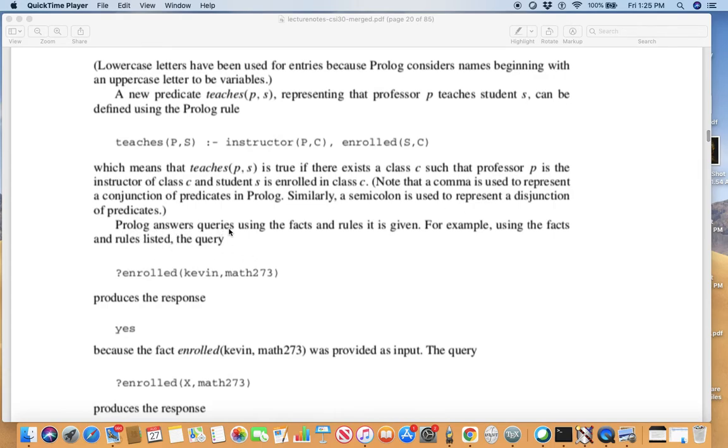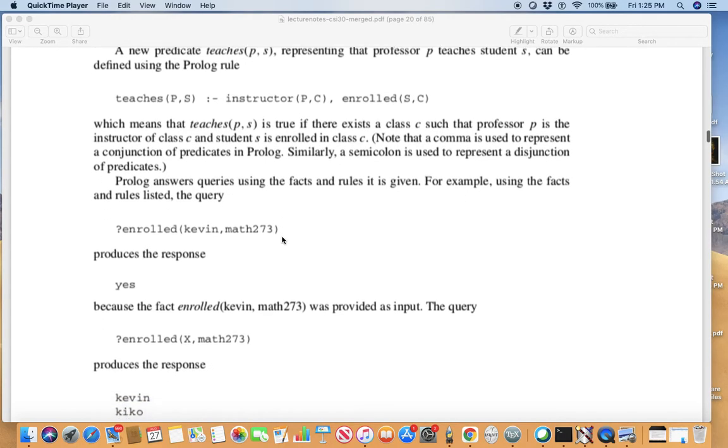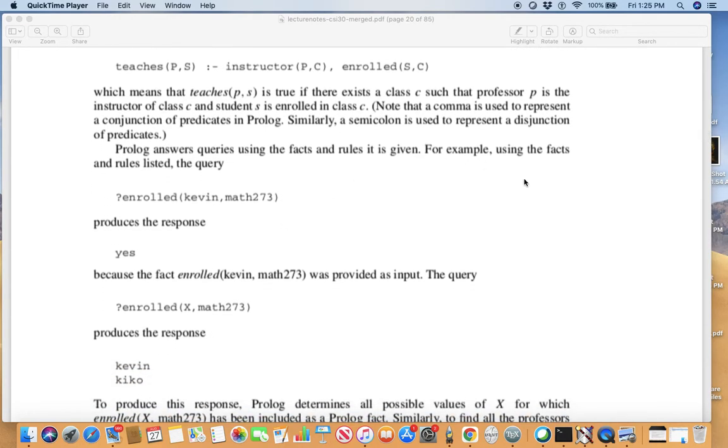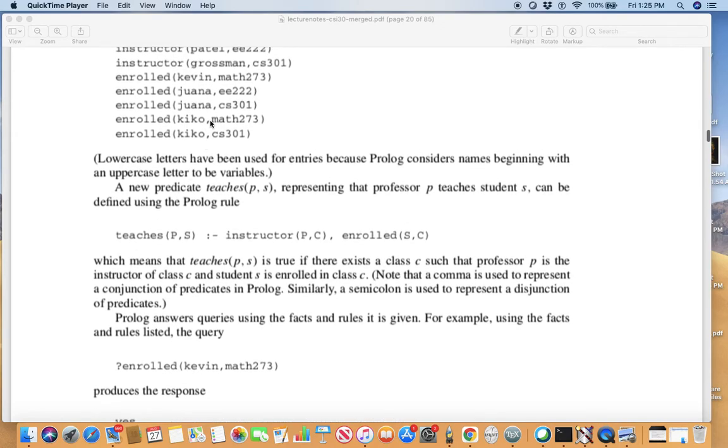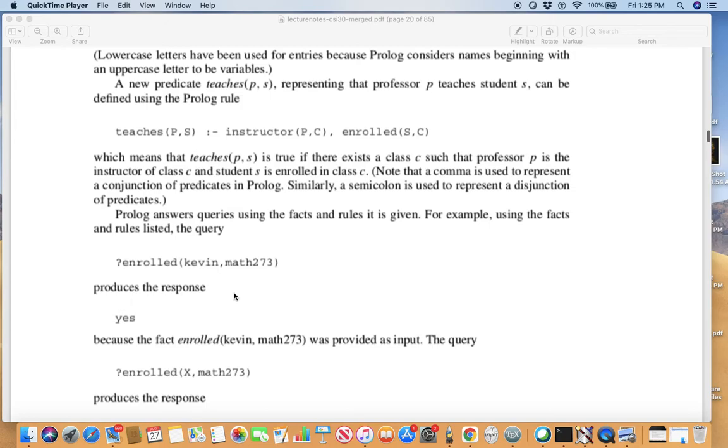Prolog answers queries using the facts and rules it's given. For example, using the facts and rules listed, the query enrolled(kevin, math273) produces the response yes. Is Kevin in Math 273? That's the question. The response is yes.